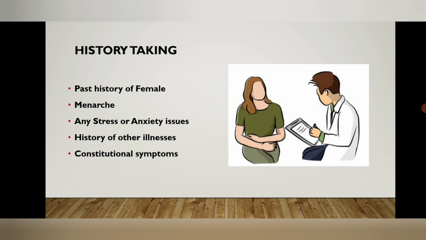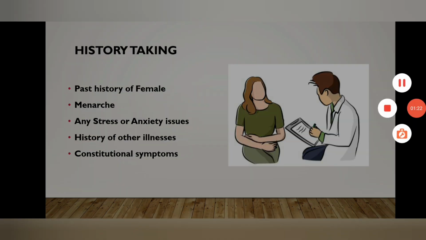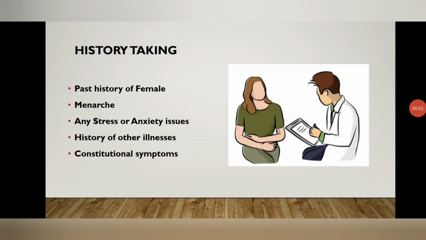The next very important step in homeopathic treatment is history taking. The past history of the female is very important. Number one is the case history of the patient: when her menses started, how the disease has progressed, since when she is experiencing dysmenorrhea, and how severe the menstrual cramps are.